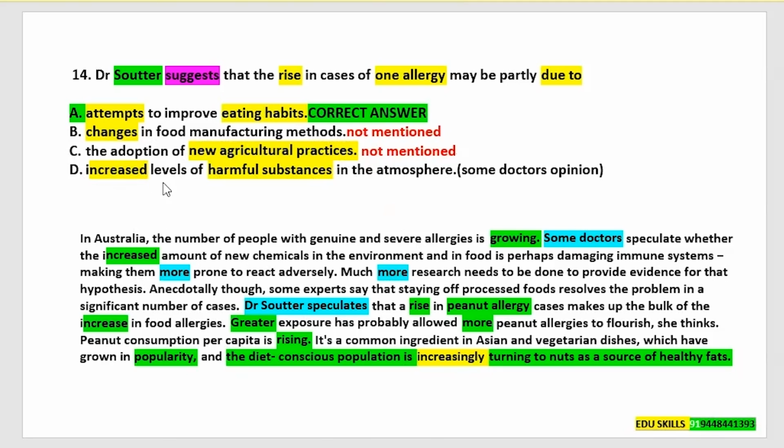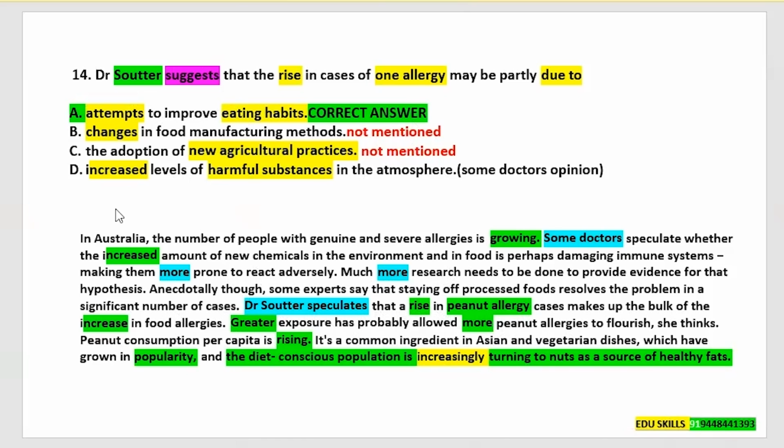Next, answer option D, increased levels of harmful substances in the atmosphere. We have to concentrate mainly on what the doctor says. Dr. Soter says. Whenever you find a question like this, you just have to jump to the name in the text. It is clearly mentioned in the text that Dr. Soter speculates that a rise in peanut allergy. In the question, it is asked, Dr. Soter suggests that the rise in cases of one allergy. The one allergy is the peanut allergy. When you move on to the name in the text, you will save time and it will help you reach the correct answer.